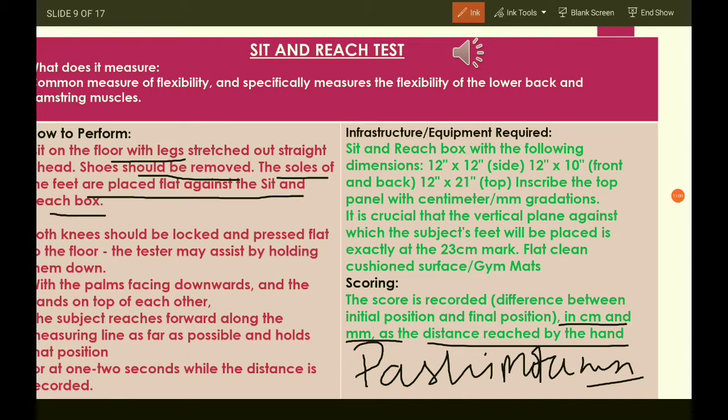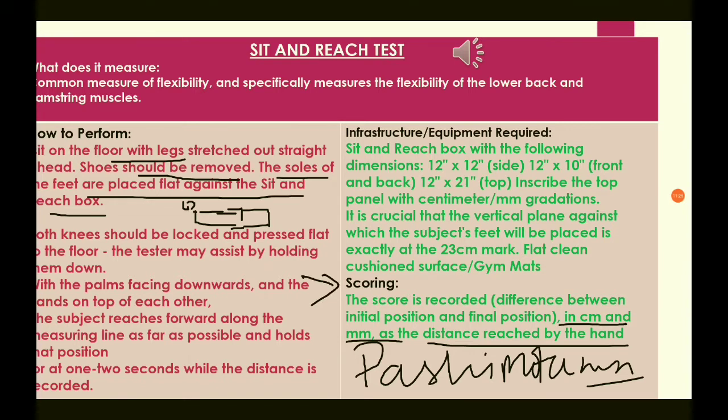There should be no bend at the knees, and the palms facing downwards are placed on each other like a fish. So the students try to reach the maximum distance possible on the scale made on the box, and the score is recorded in meters and centimeters.